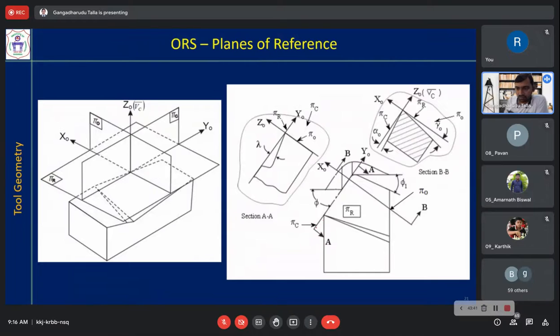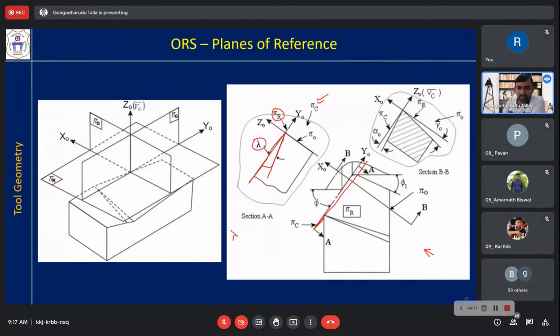And now there is a plane called pi c here. If you project the tool on that pi c plane, viewing after cutting with the pi o plane, you can see this angle. This is the rake surface, and the angle between the rake surface and the pi r plane, projected in the pi c plane, the cutting plane, is lambda.